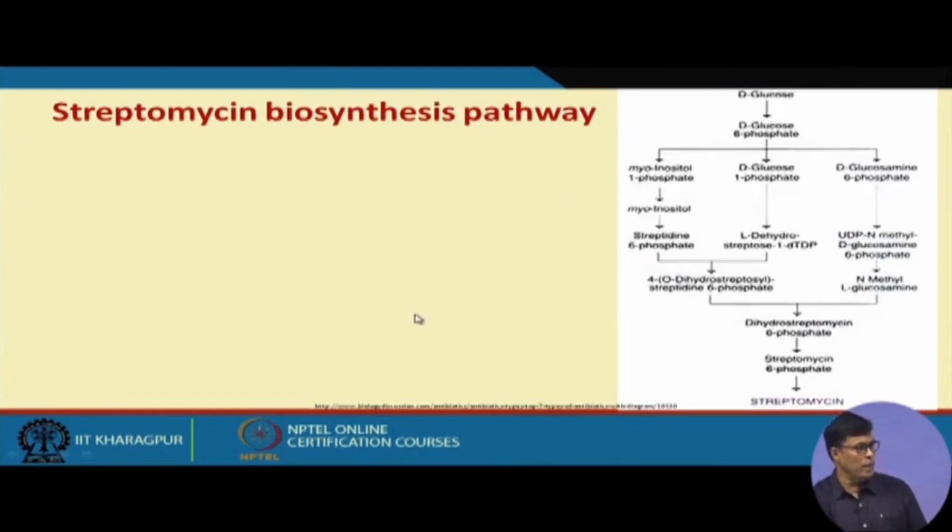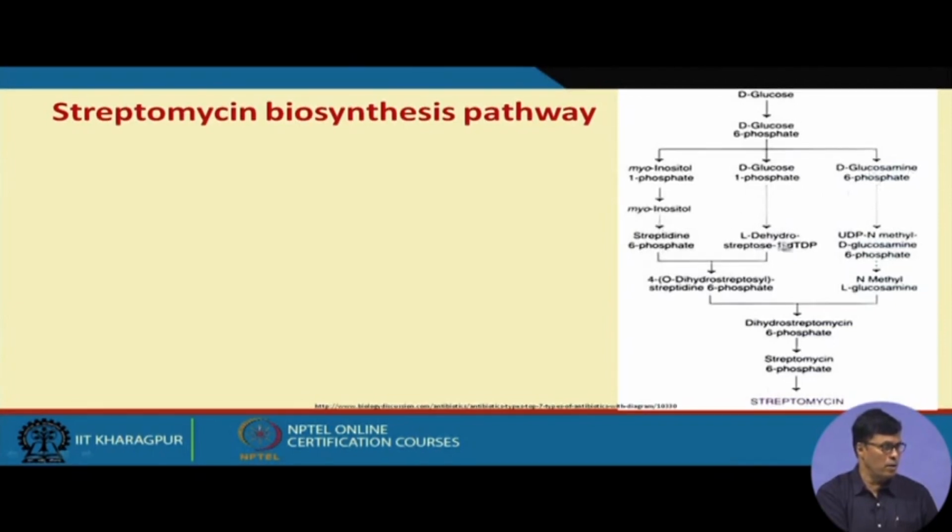Now, if you look at the biosynthesis pathway, glucose produces glucose 6 phosphate, then inositol 1 phosphate, and then D-glucose 1 phosphate to glucosamine 6 phosphate, then myoinositol.